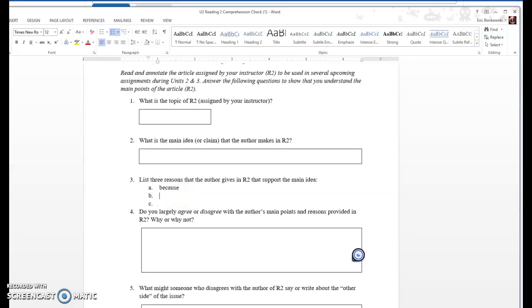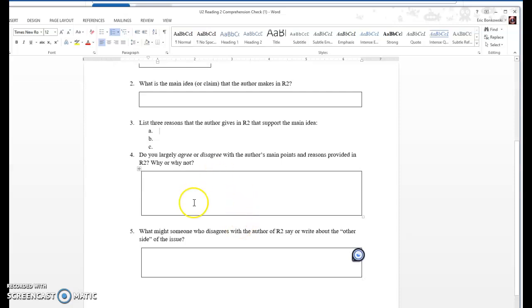So if you say that this article is about bananas and the author wants to tell you that they think bananas are disgusting, then you would look for the 3 reasons, like because they're yellow, because they mold quickly, because they're slimy, whatever, or because they get brown quickly, not mold. But you get what I'm saying here, the 3 reasons that the author gives in support of the main idea.